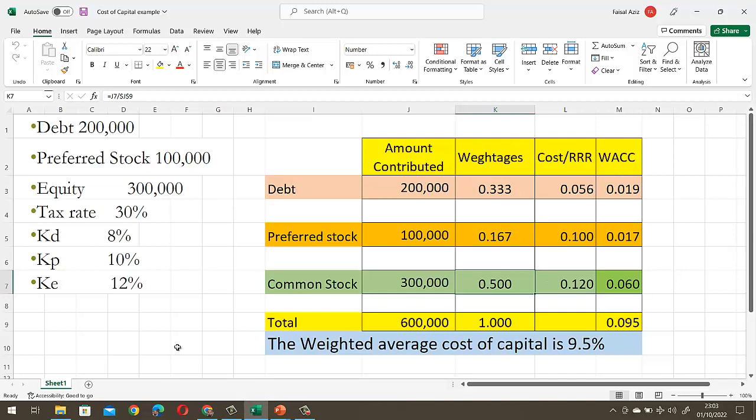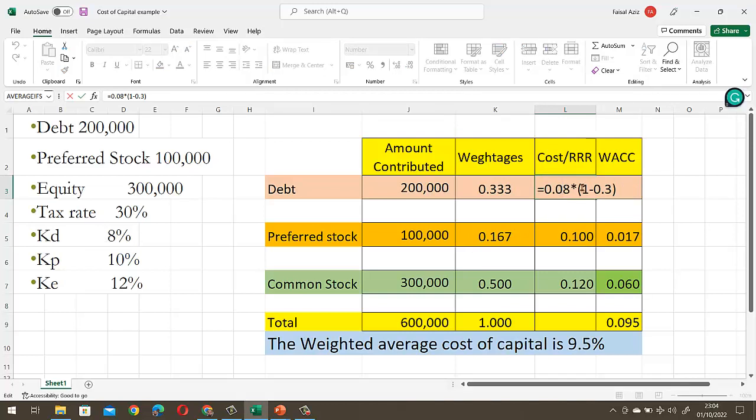Now the required rate of return, as you can see here: cost of debt is 8%, cost of preferred stock is 10%, and cost of equity is 12%. As you can see, the cost of debt here I have mentioned is 0.056 instead of 8%. So how did I calculate this?